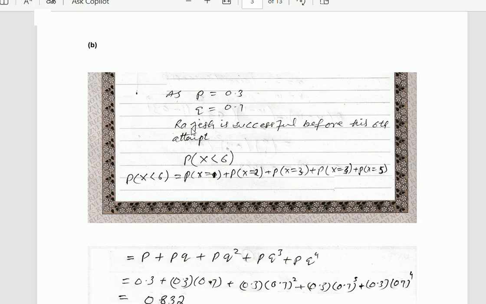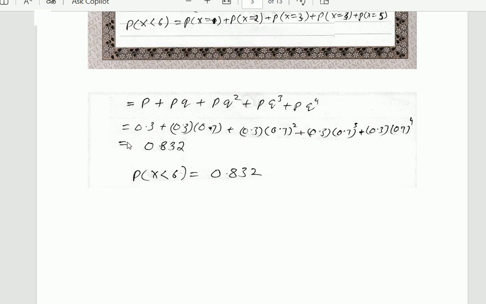So P of X less than 6 means P of X equal to 1, P of X equal to 2, 3, 4, and 5. For the first, X equal to 1, we have P. After that, PQ, PQ squared, PQ cubed, PQ to the power 4. By putting the values of P and Q, and after simplification, the probability is 0.832.